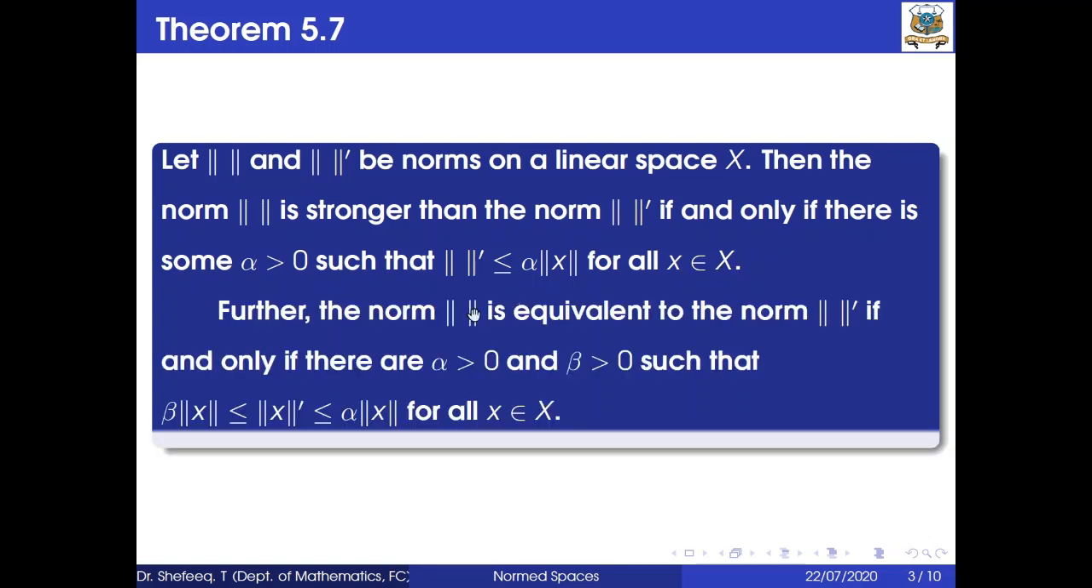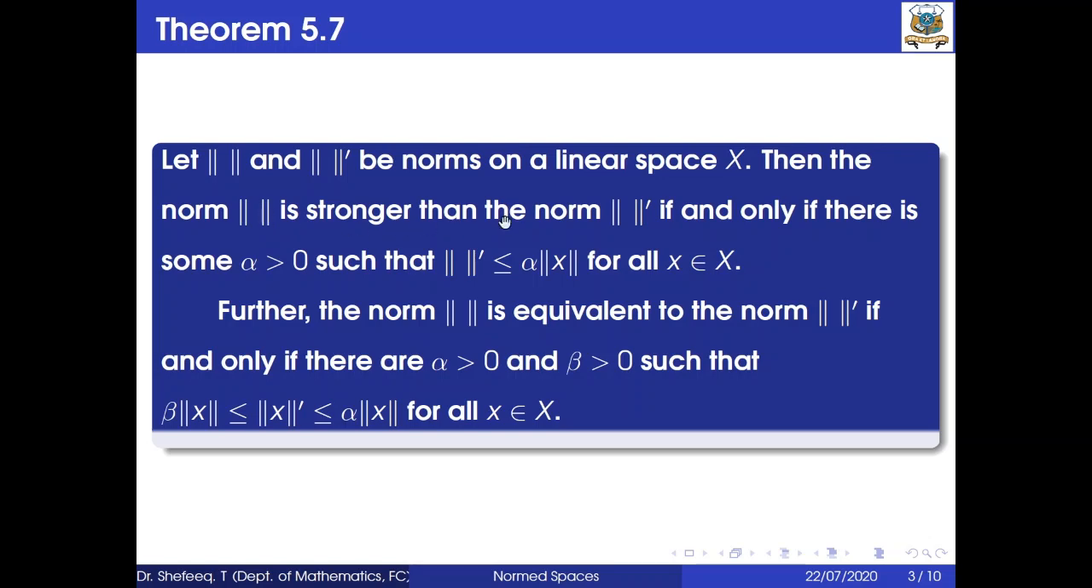Further, the norm ‖·‖ is equivalent to the norm ‖·‖' if and only if there are α greater than 0 and β greater than 0 such that β‖x‖ ≤ ‖x‖' ≤ α‖x‖ for all x belongs to X. So here we want to show the conditions of stronger than and equivalent.